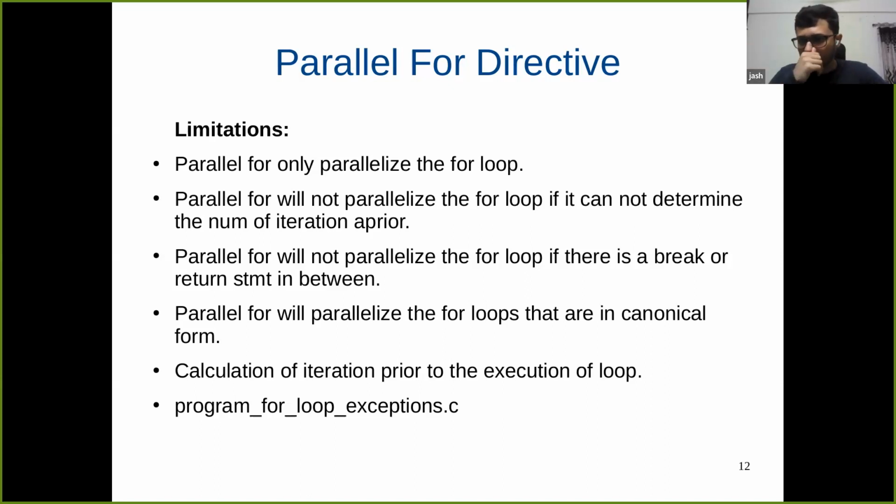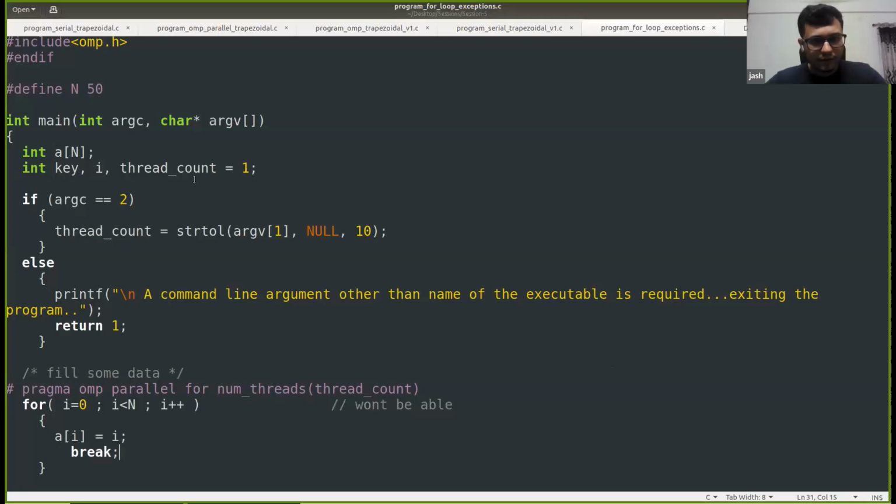If OpenMP is not able to determine it during compilation, then I think it won't parallelize it. So talking about those programs in which we were giving some input during runtime and then using that value within our program, I haven't tried that, but let us try that. It will be an interesting exercise for all of us. I think it should not work, but let us check.